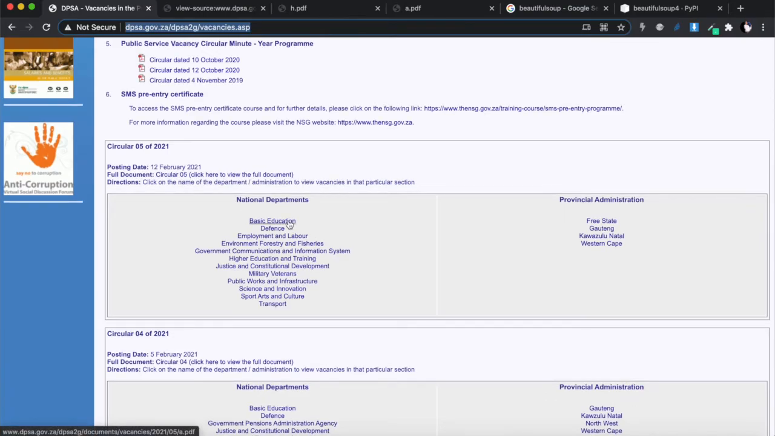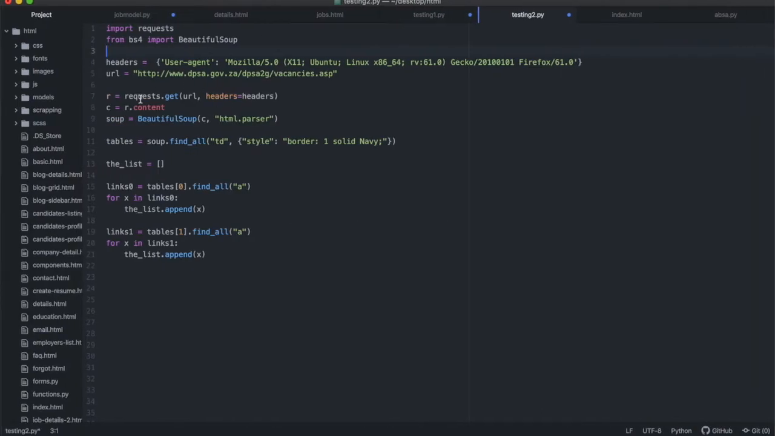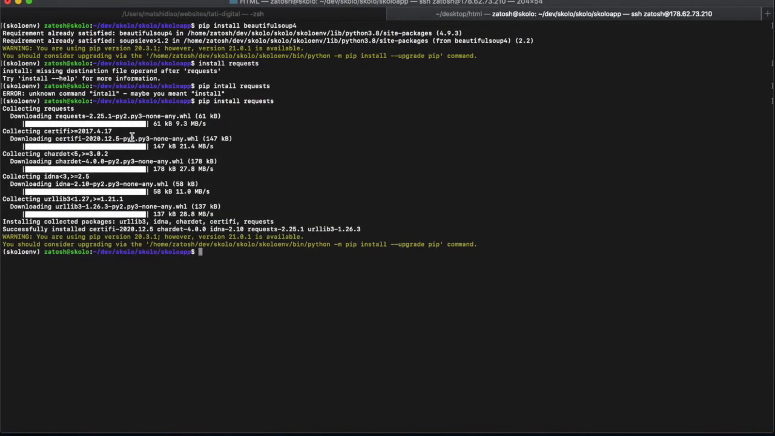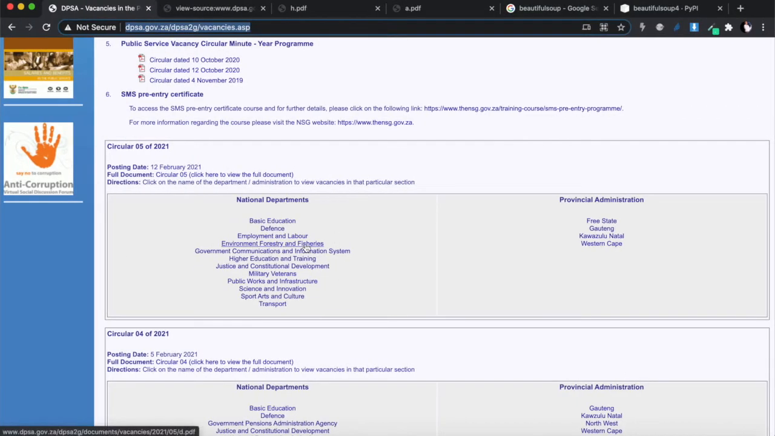What we're going to do is use requests to get that URL. Then we're going to grab the content of the request that we just made, and then use Beautiful Soup to parse that content. Beautiful Soup parses the HTML content, and once you've parsed it, you can run queries against that soup object. For example, you can look for all the HTML elements that you want.